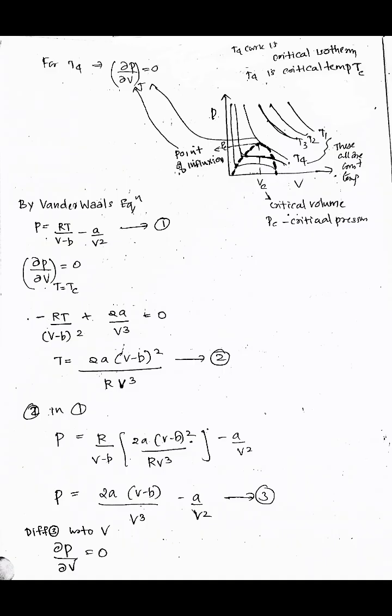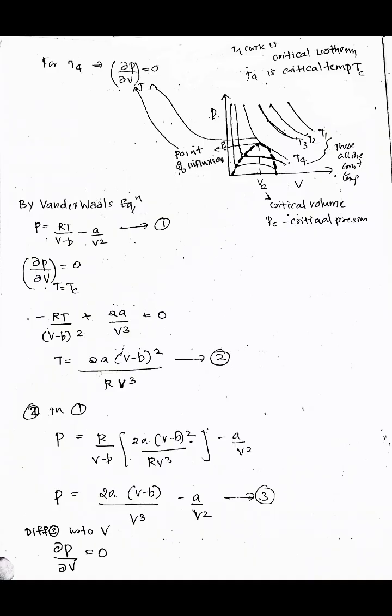So this can be explained by the curve of P versus V. Here when the temperature is increased to T4, let's say the T4 curve is the critical isotherm and T4 is the critical temperature Tc. And here at the T4 curve, the slope dou P by dou V is equal to 0.